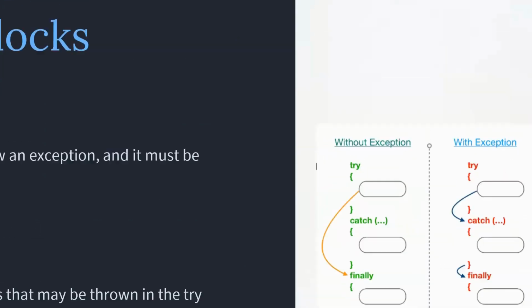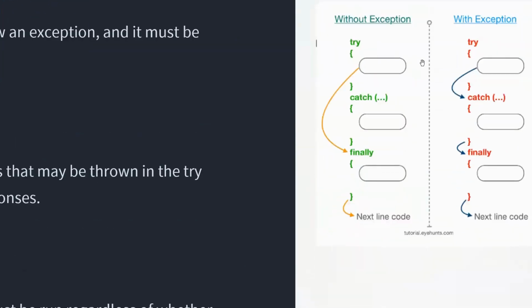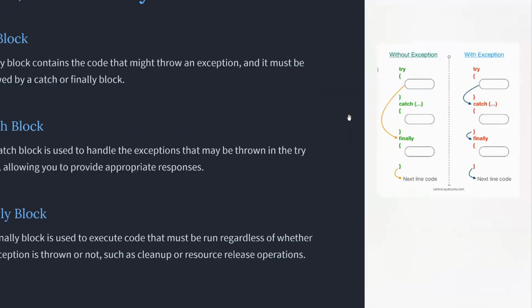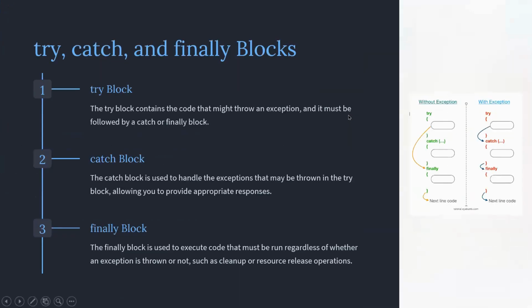If your program has an exception, it moves to the try block, then the catch block, then finally, and then the next line of code. But if you don't have any exceptions, it will skip the catch block and go to the finally block directly.